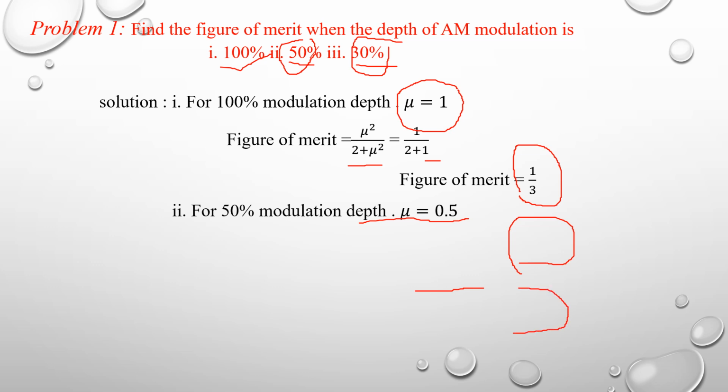So this is the figure of merit when AM modulation is 30%. In case 1, the figure of merit is equal to 0.33 or 1 by 3, in case 2 the figure of merit is 0.11, and in case 3 the figure of merit is 0.043.